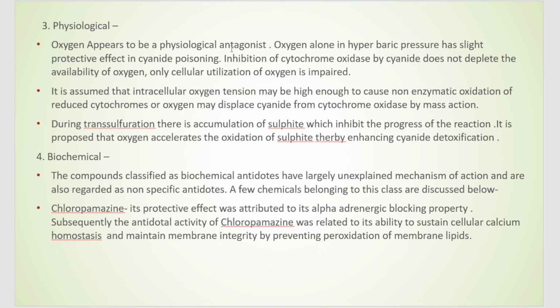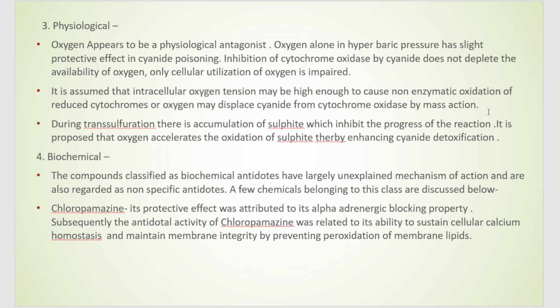So the cyanide inhibits the cytochrome oxidase, correct? So it does not deplete the availability of oxygen. That is, oxygen is still there in the body. But what does the cyanide do? Because of cyanide inhibition of cytochrome oxidase, the cellular utilization of oxygen becomes less, but oxygen is still there. So what does oxygen do to bring the condition to normal? The intracellular oxygen tension will be high enough to cause non enzymatic oxidation of reduced cytochromes, or oxygen may displace cyanide from cytochrome oxidase by mass action.